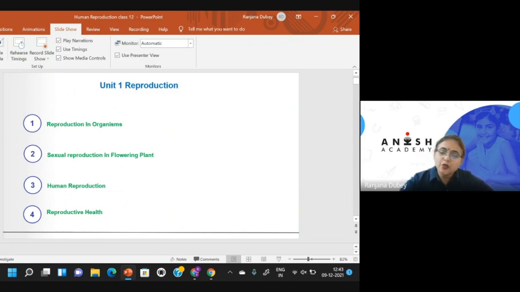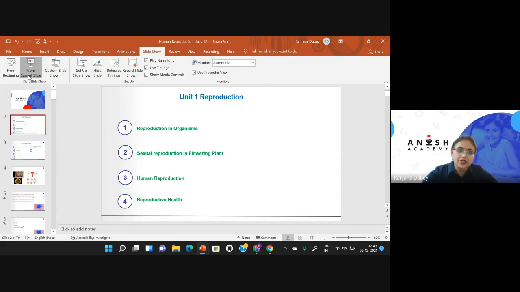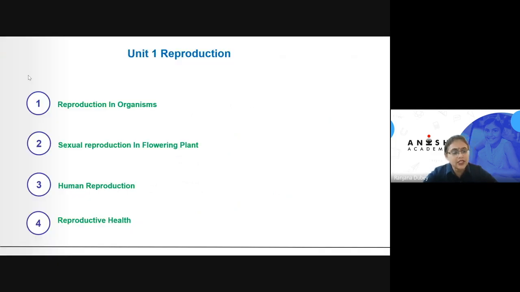Now, this lesson, human reproduction, is a very important lesson, a very interesting lesson, even though a lengthy lesson. It would provide us with a minimum of 3 questions every year in the NEET examination. The next lesson that follows, reproductive health, we will also be gaining the concepts to answer the questions from lesson 4 of unit 1, reproductive health, from the concepts that you will be developing in the third lesson, human reproduction.